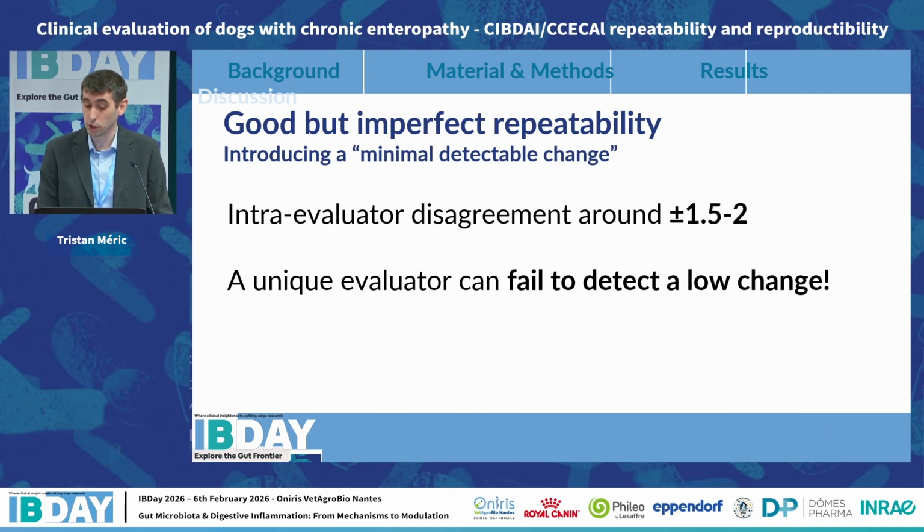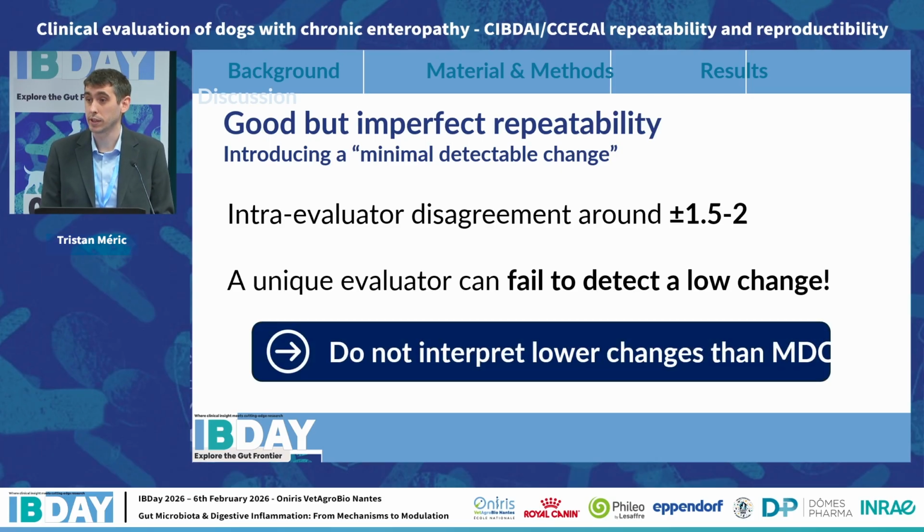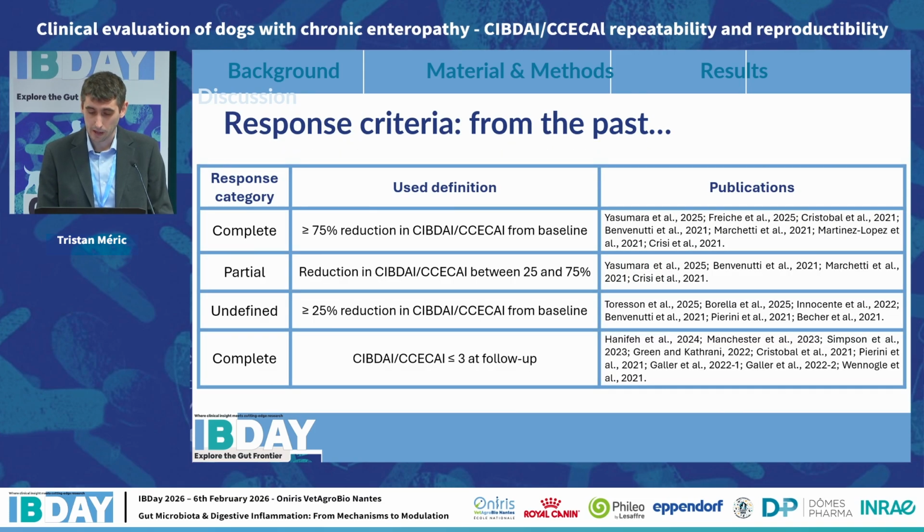But before such tools are developed, we have to account for the imperfection of the repeatability of the CIBDI and CCHI. The intra-evaluator disagreement was around 1.5 to 2 points in the results. That means that a unique evaluator can fail to detect a lower change than this value, which can be called the minimal detectable change, or MDC. And it is important that we don't interpret lower change than MDC. That is very important. This invites us to have a look at what previous studies used as a response criteria.